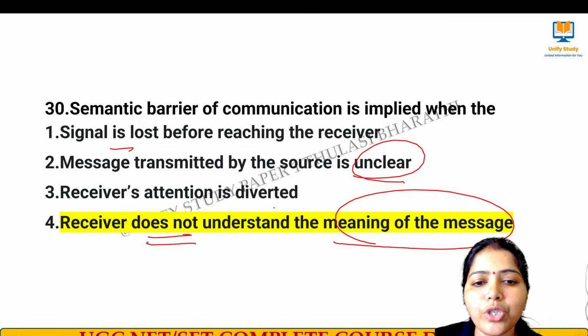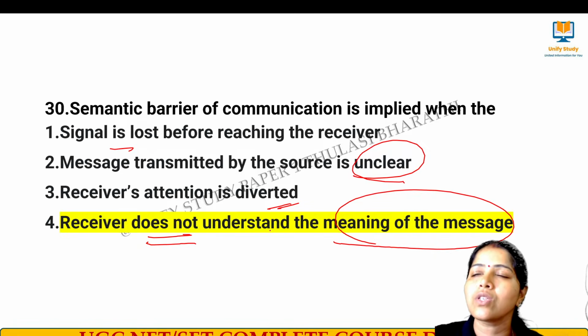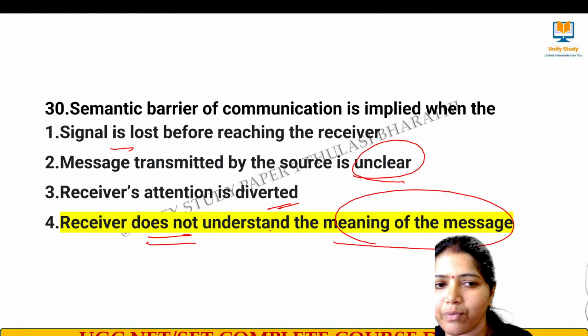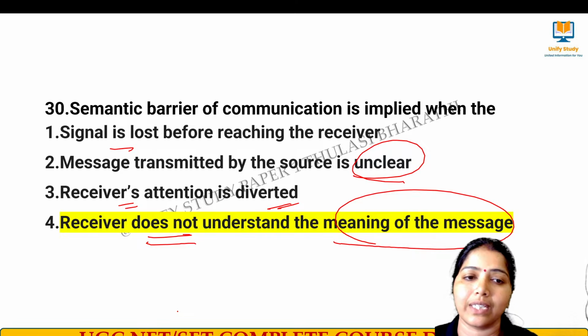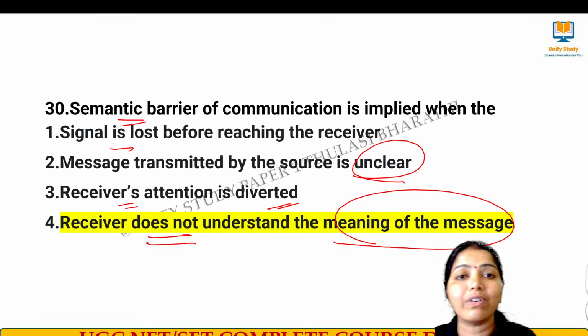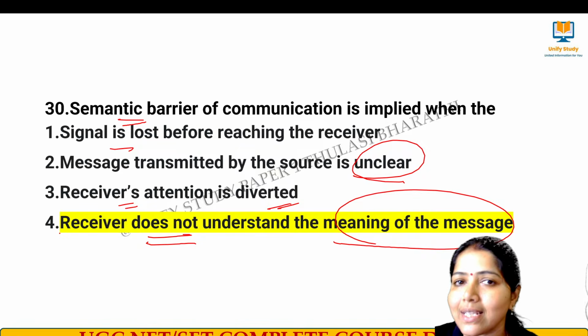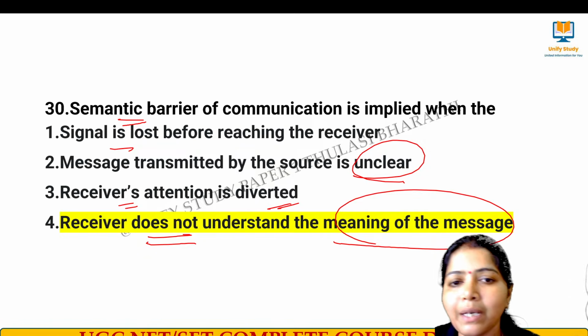The receiver's attention is diverted. That is psychological barrier. I am not concentrating well, so I'm being distracted somewhere else. That's called psychological barrier. So semantic talks about what? Meaning of the message is not delivered properly. So if the receiver does not understand the meaning of the message, then it is called semantic barrier.